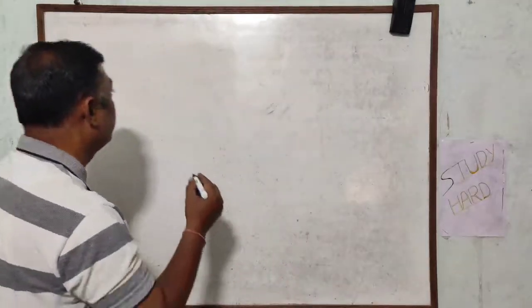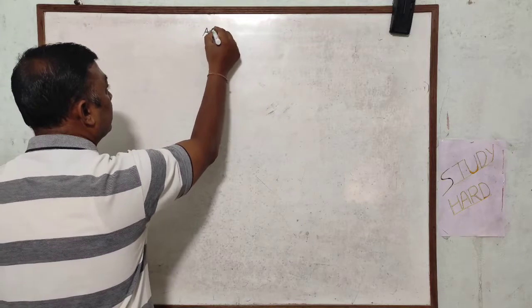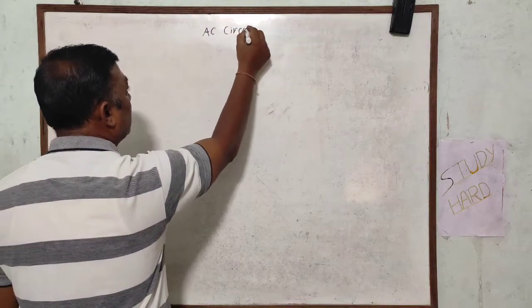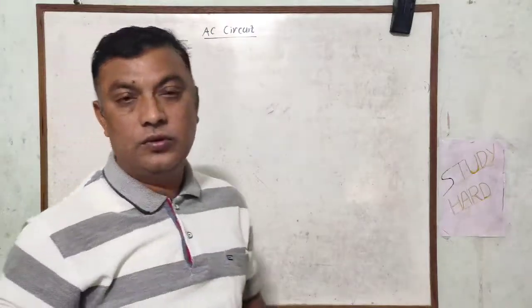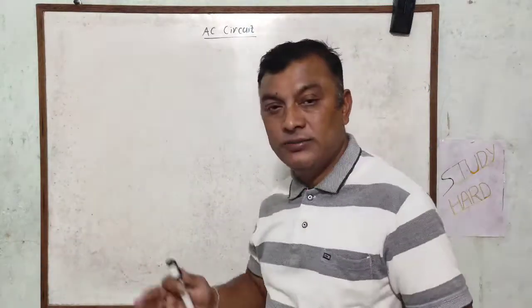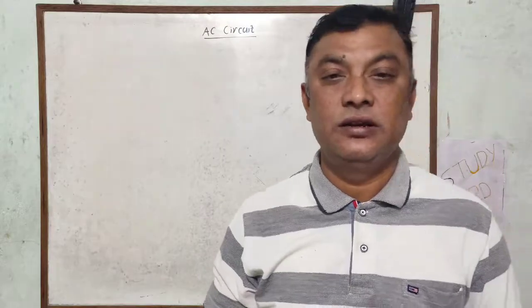Good morning, students. We are going to start the new chapter, AC circuit. In this chapter, we are going to consider the concept of the current that is passing through the resistive circuit, inductive circuit, capacitive circuit, and the combination of these.